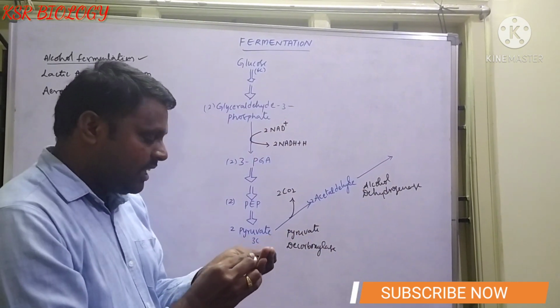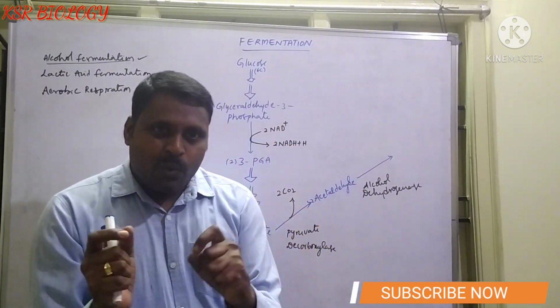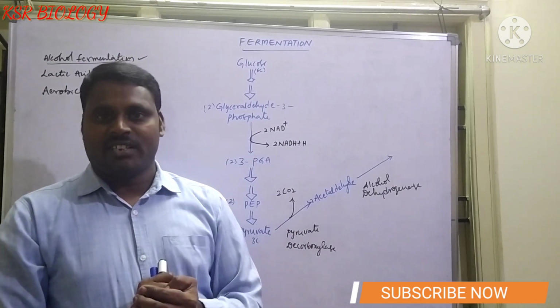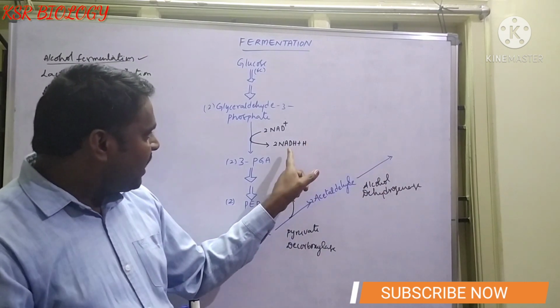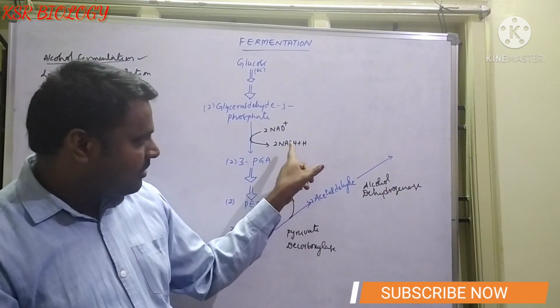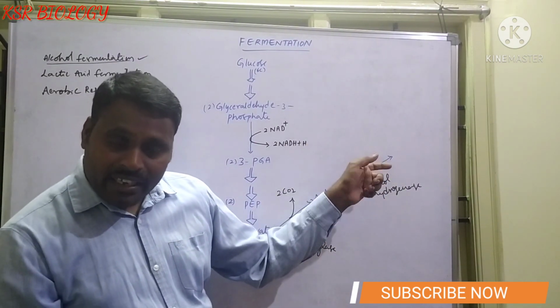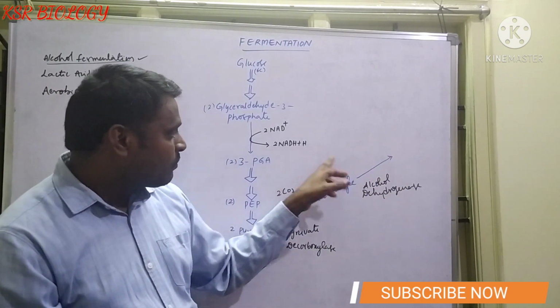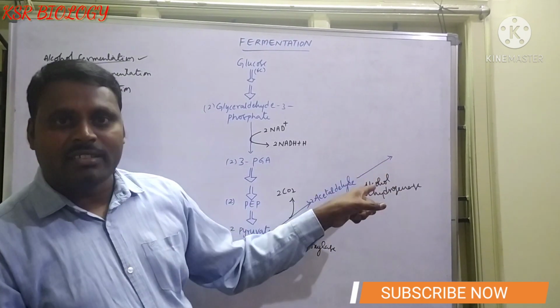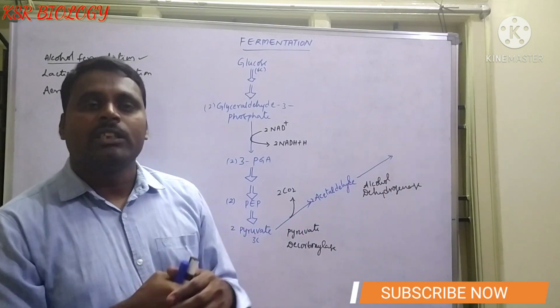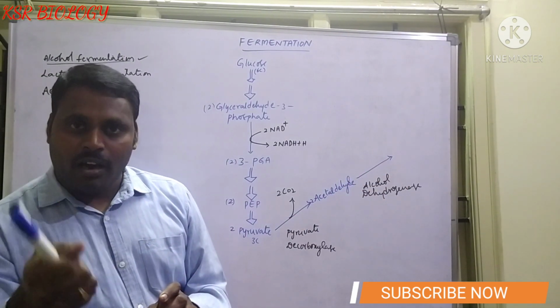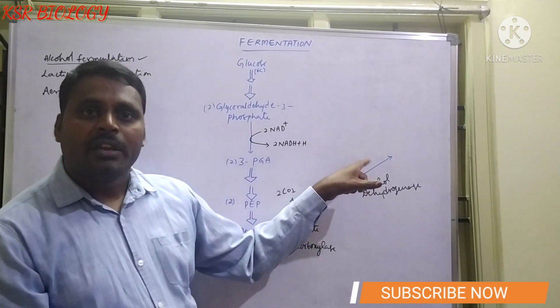Alcohol dehydrogenase enzyme. Sir, here who is acting as a reducing agent? See, in this process, whatever NADH2s are formed in glycolysis, these NADH2s act as a reducing agent. Here, the NADH2s are reoxidized and converted into 2 molecules of ethyl alcohol and 2 NAD+.